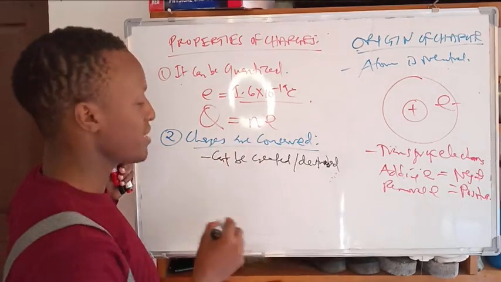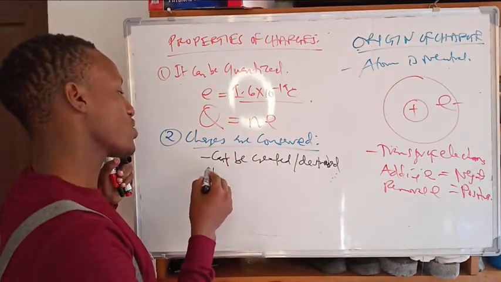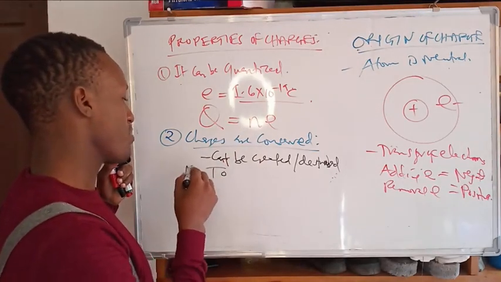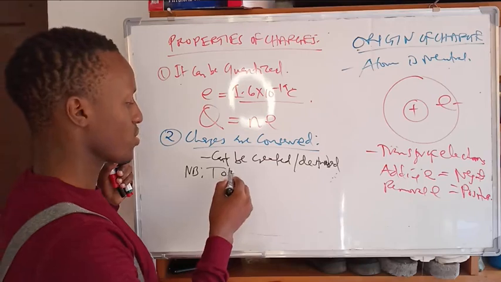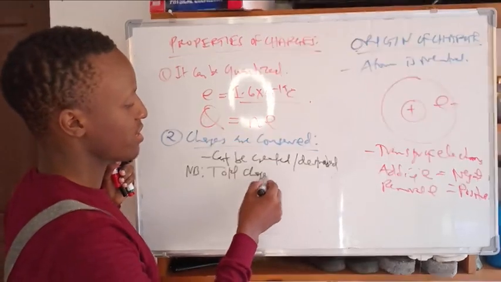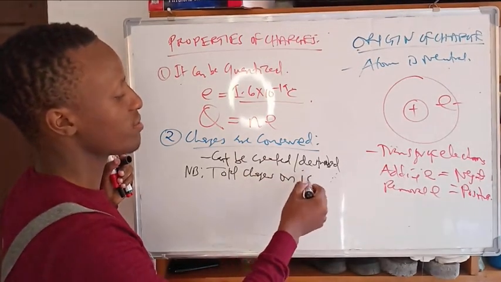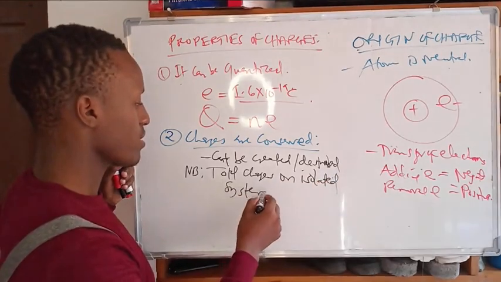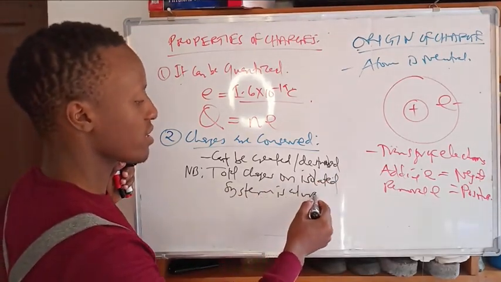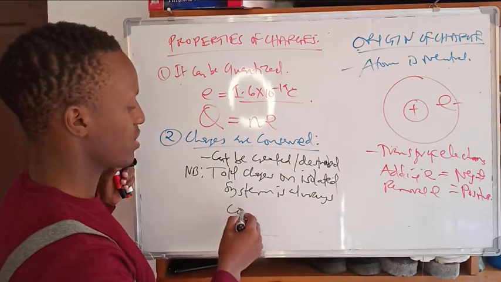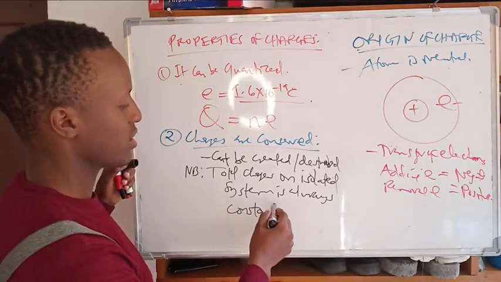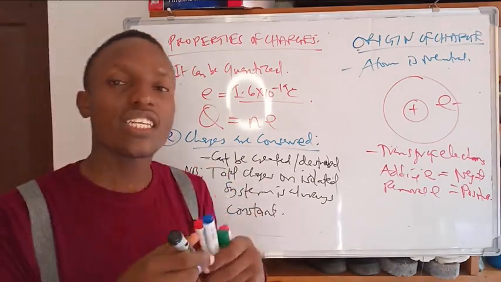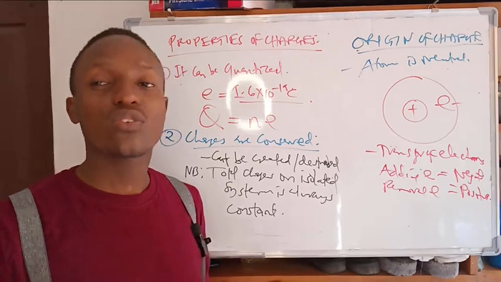What happens is that the total charge on an isolated system is always constant.